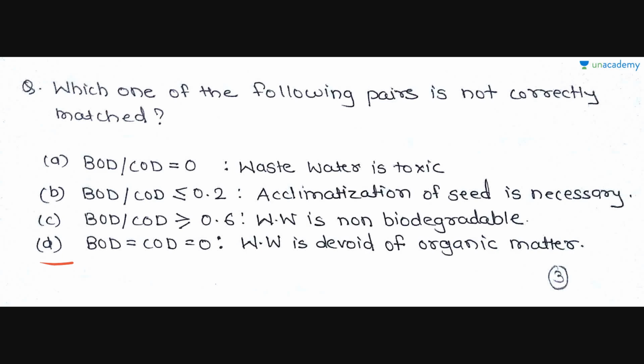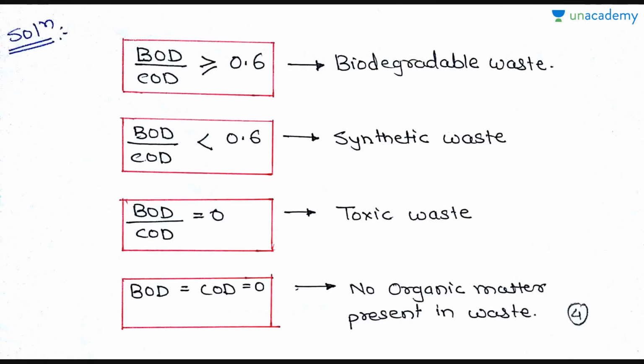So for giving a correct answer for this question, we need to know some ratios and their relations, right? If BOD by COD is greater than or equal to 0.6, it is biodegradable waste. If BOD by COD is less than 0.6, then it is synthetic waste.